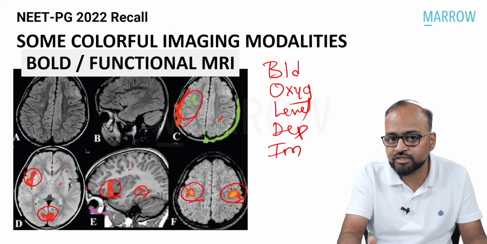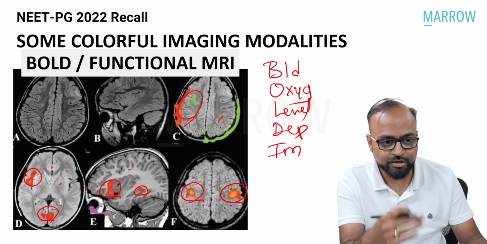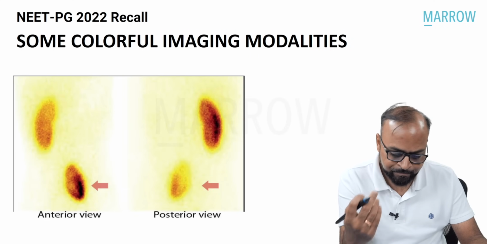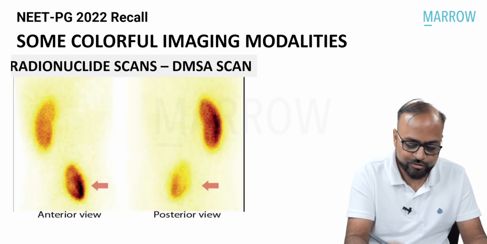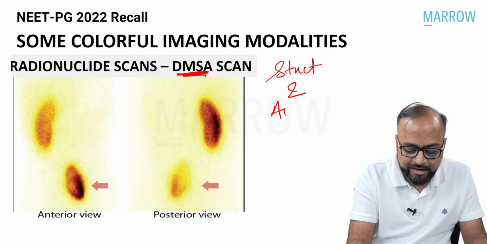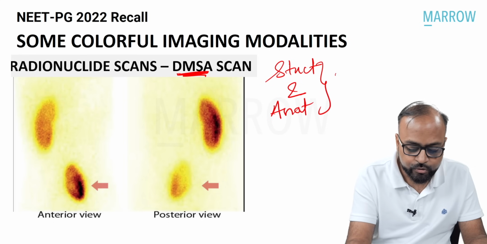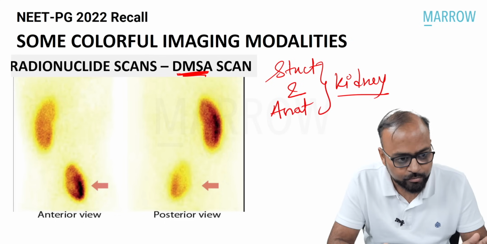So that is how various functional centers within the brain can be highlighted using BOLD MRI or functional MRI. All these radionuclide scans, for example, the DMSA scan. So DMSA scan, do you remember? It is used for structural and anatomical information related to the kidneys. Why? Because it gets concentrated within the renal cortex, and therefore any renal structural abnormality will be able to be detected.